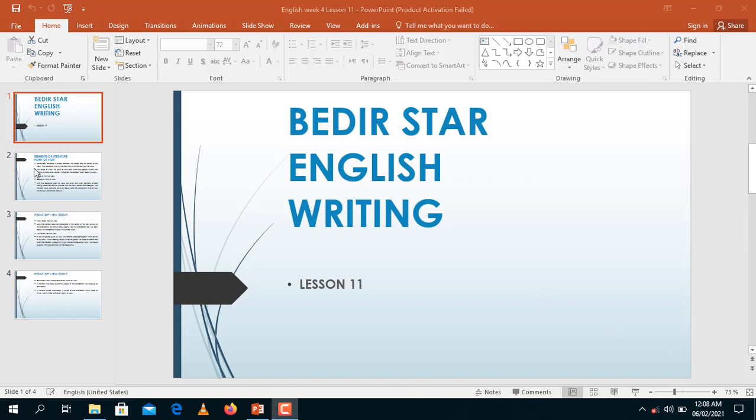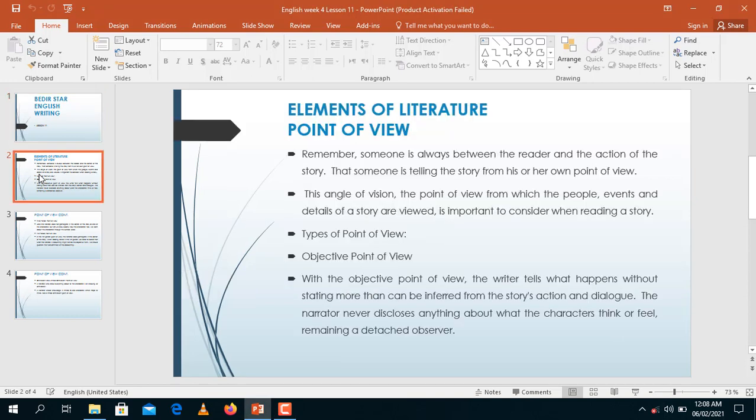Looking at what's a point of view. This is how a writer chooses to write a story or a fable or a poem. Remember, someone is always between the reader and the action of the story. That's the writer. That someone is telling the story from his or her own point of view. This angle of vision, the point of view from which the people, events, and details of the story are viewed, is important to consider when reading a story.